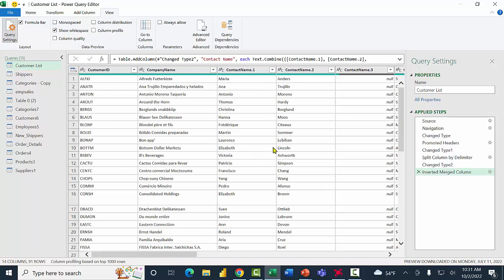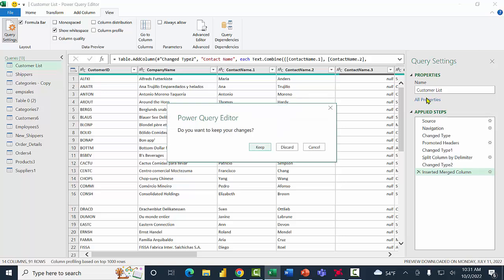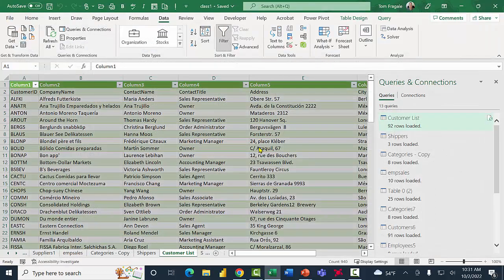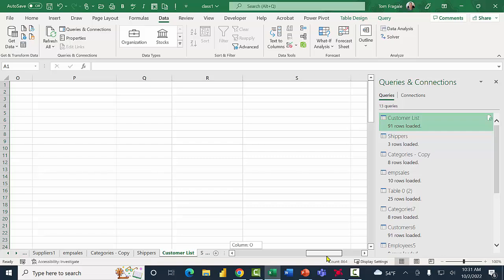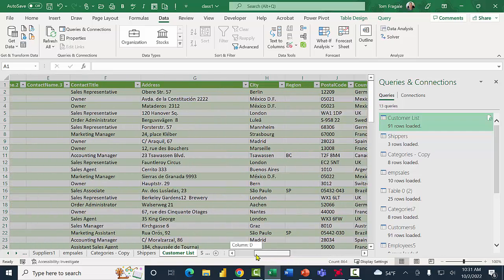Now I'm going to close this window at the very top. And then typically you want to keep your changes. I'll pick on Keep. So whatever you do in that Power Query window will show up here in the Excel spreadsheet, as you can see. Notice now I have contact name 1, 2, and 3. If I scroll to the right, I'll see the full contact name.